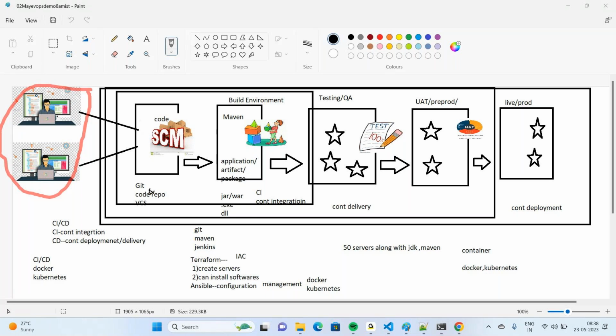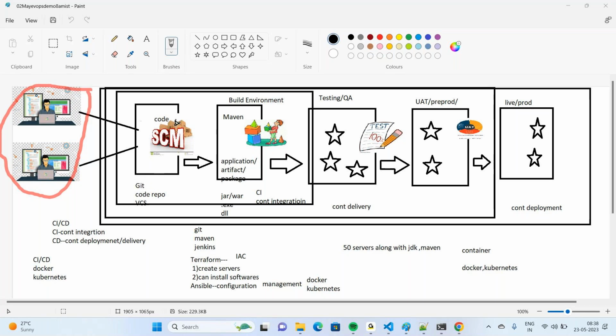As a part of our course, we are going to learn something about Git. Git is a very popular version control system or source code management system. Other popular tools are there, but for our course, we are going to learn one famous source code management system or code repository called Git.